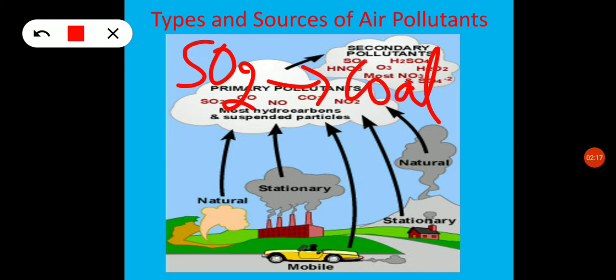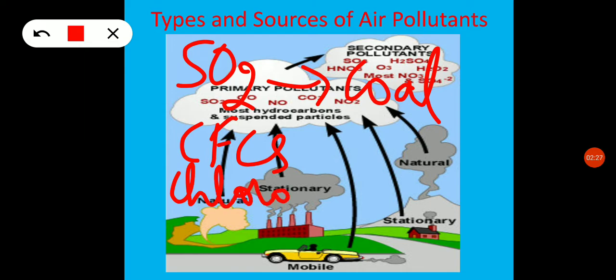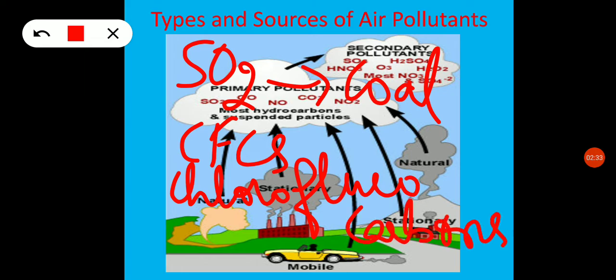Other pollutants are CFCs, which means chlorofluorocarbons. Where are CFCs used? They are used in refrigerators, air conditioners and aerosol sprays.